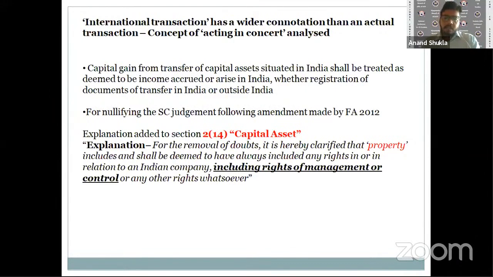Now, there's one thing I will conclude. Since inception of transfer pricing in the year 2000, the act has gone through numerous changes over the period. Since this world happens to be a global village, no country can survive unless it enters into trade and commerce with its neighboring countries. So the act has updated itself with the time to make sure that it is able to surpass different challenges. And we have seen different amendments being made from time to time to make sure the act is updated, and the same will happen in due course. And transfer pricing does